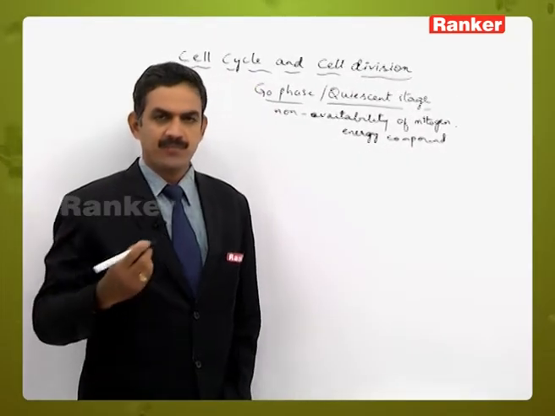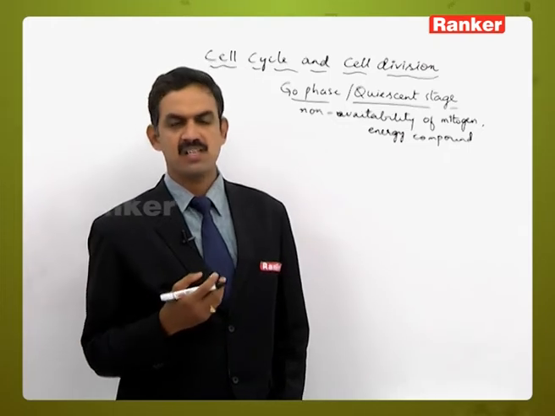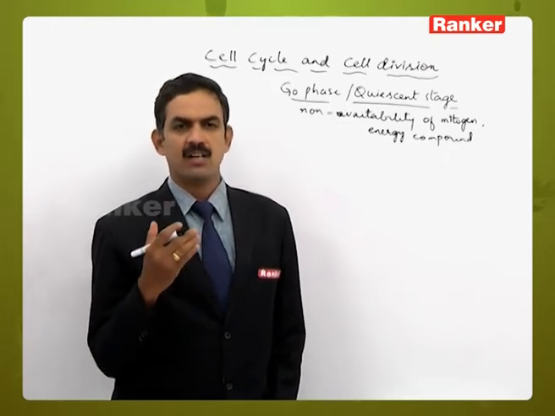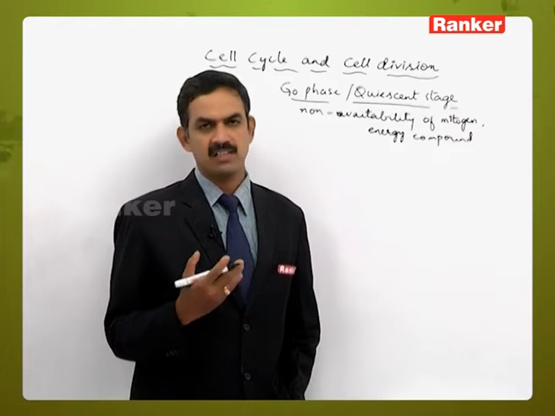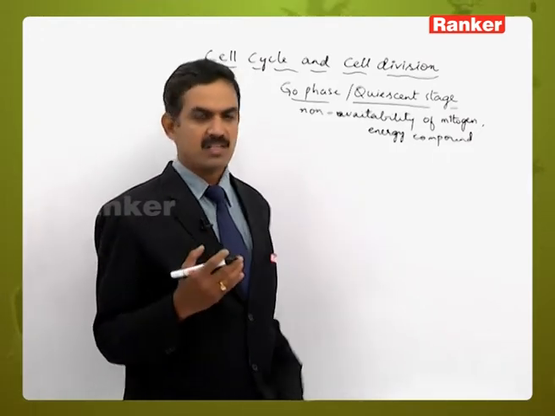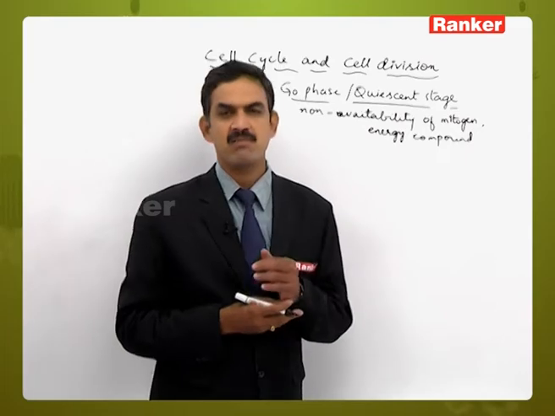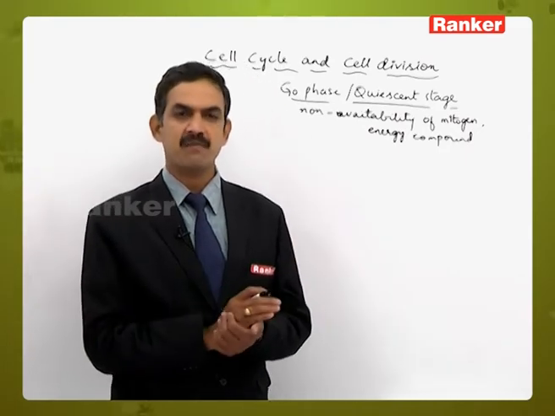So actually, when the cell is present in G1 phase, there are three possibilities that we have discussed. When active CDK are present, the cell will enter from G1 to S phase. If the mitogens are not available, sometimes the cell will enter from G1 to G0 phase, so it will undergo cell differentiation.